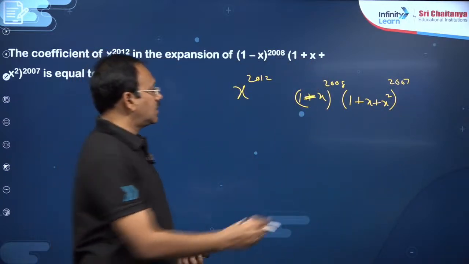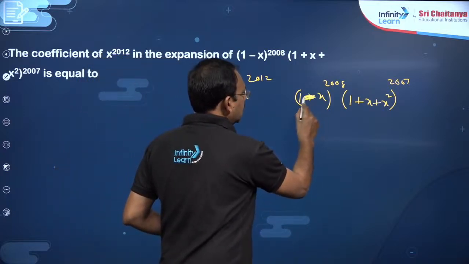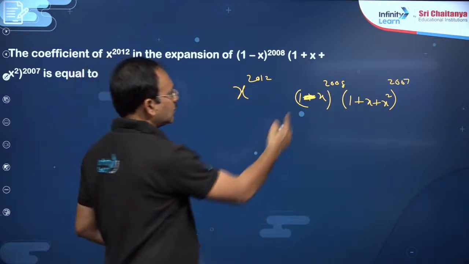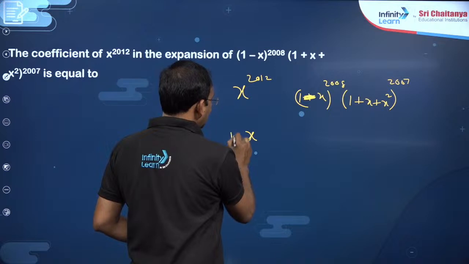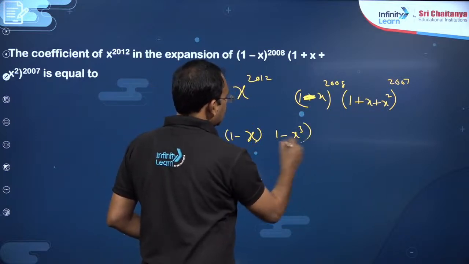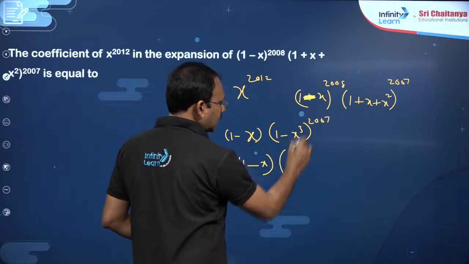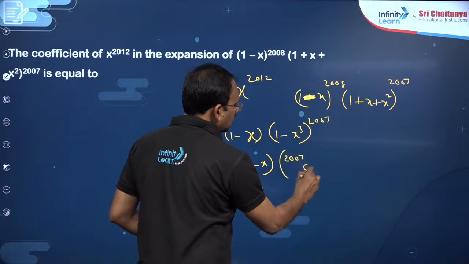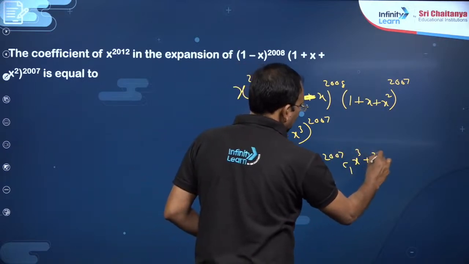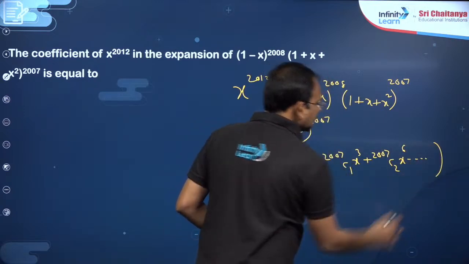Here, dear students, 1 plus x into 1 plus x square, see, 1 minus x into 1 plus x square will become 1 minus x cube, right? So you do one thing: 1 minus x you separate one term, the rest if you multiply will become 1 minus x cube power 2007. So that is going to be 1 minus x into, if you expand, 2007 C0 minus 2007 C1 into x cube plus 2007 C2 into x power 6, like that you will get the last term.